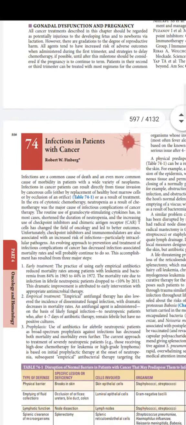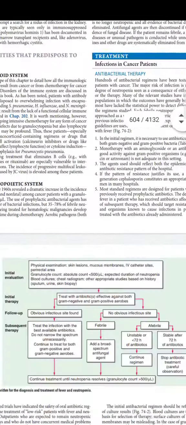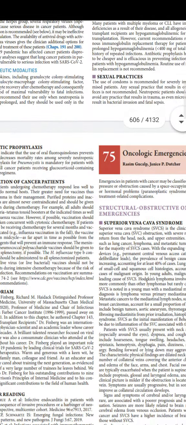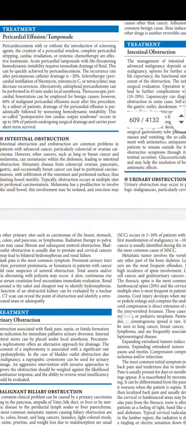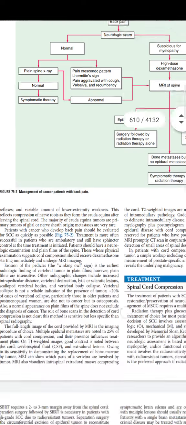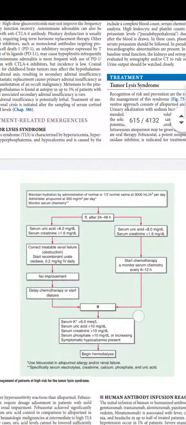Infections in patients with cancer: there is absolutely no difference. This chapter has been cut and pasted similarly. Even in oncological emergencies, there are no big changes. The chapter has been put as it was earlier. There is no change in this chapter also.